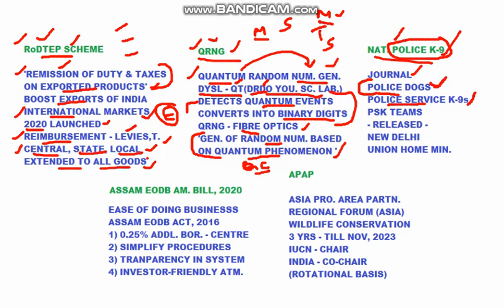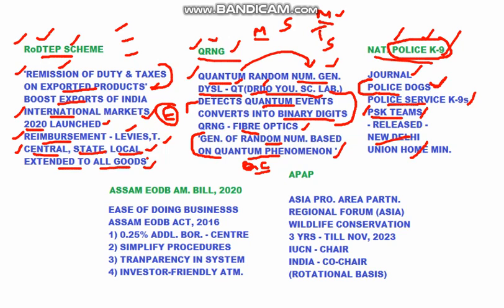Wherever we find this word, police service K9, it is about police dogs. These are also called PSK teams, that is police service K9 teams. Usually, we simply call them PSK teams. This journal was released in New Delhi by the Union Home Ministry recently, and this is the first ever journal completely about police dogs, that is National Police K9.